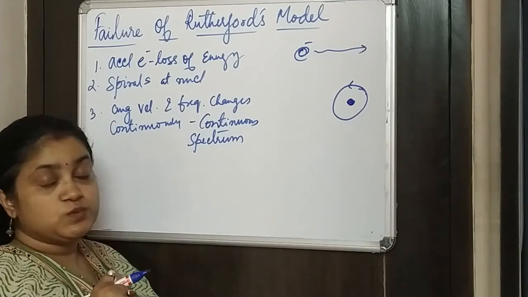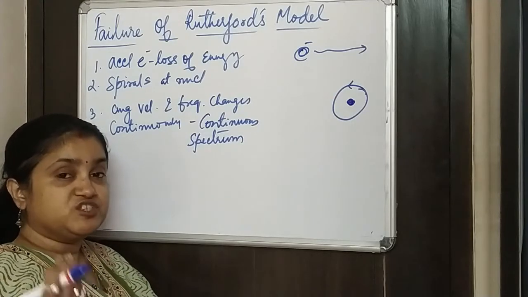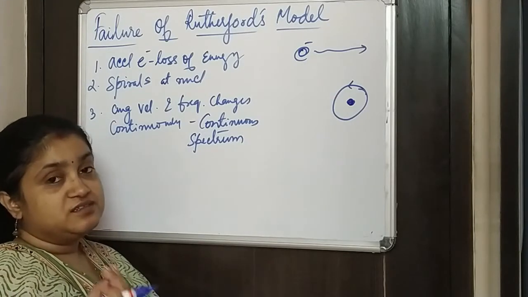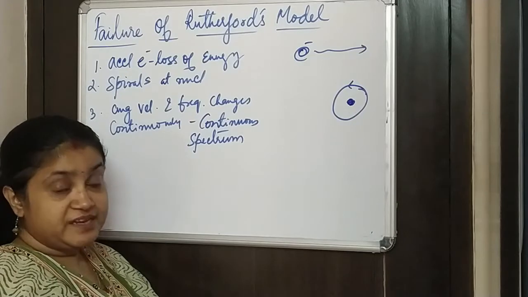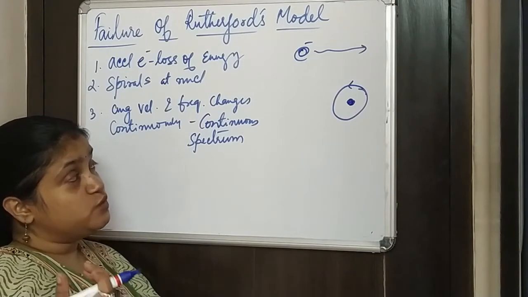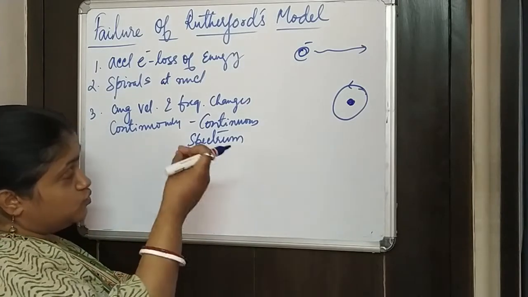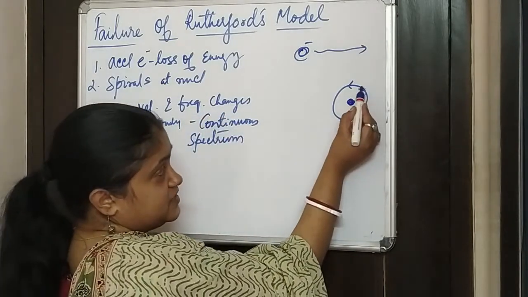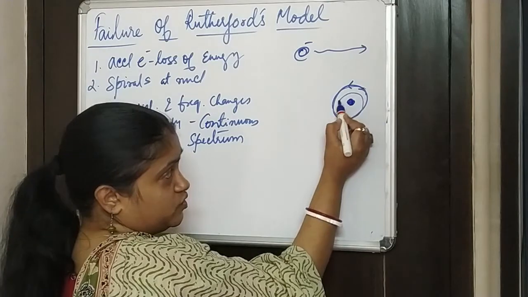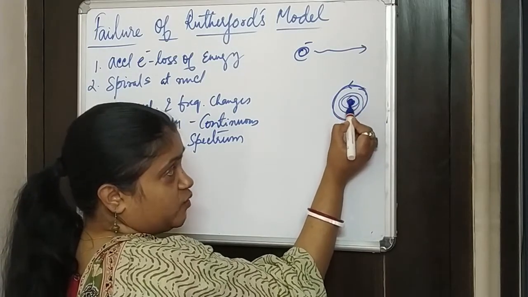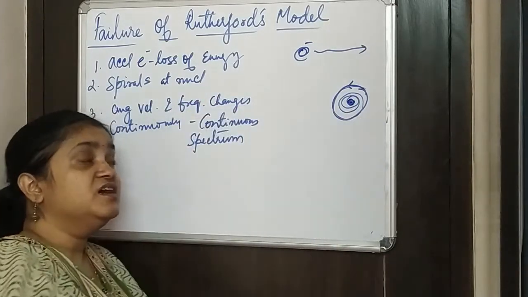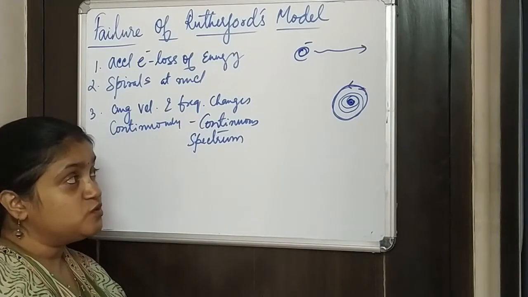And when they radiate electromagnetic waves, they lose energy. Once they start to lose energy, they must spiral around and fall inside the nucleus. This is what was predicted.